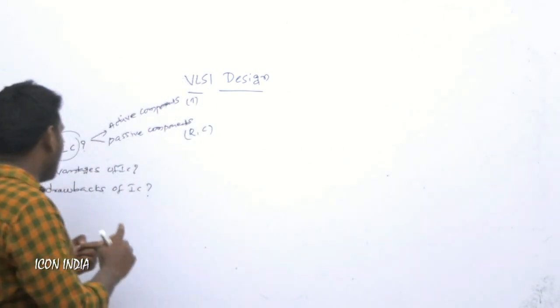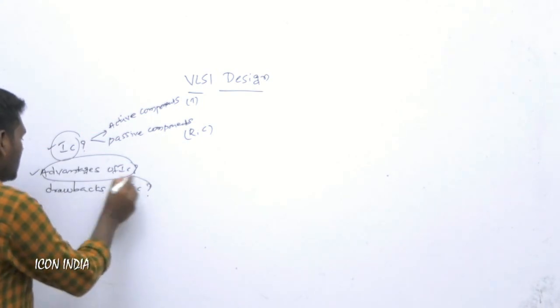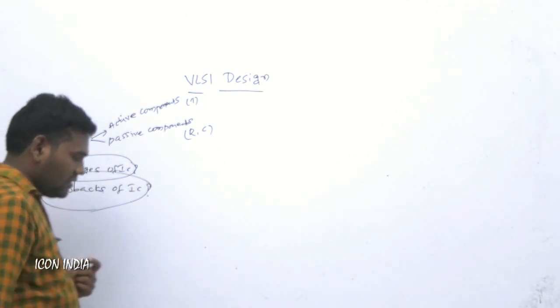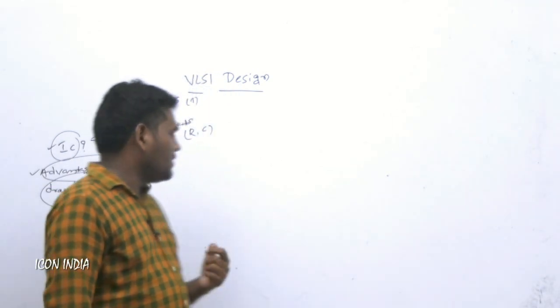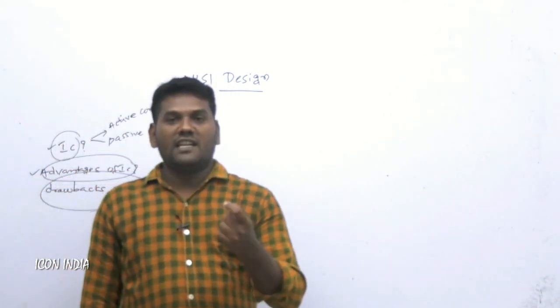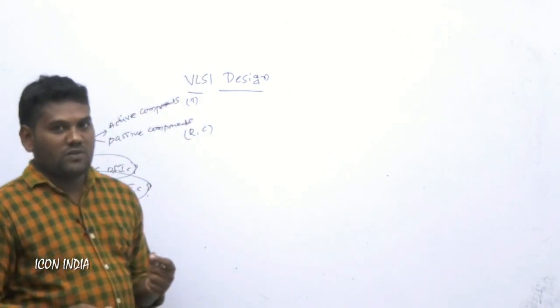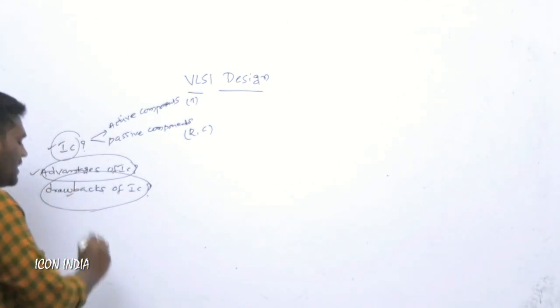These are the main advantages of ICs. Next, what are the drawbacks of ICs? An integrated circuit is a very delicate device, so it operates only on minimum limited power. That is the main drawback of IC.